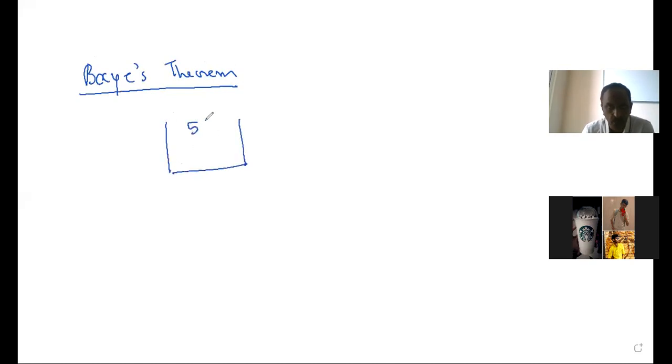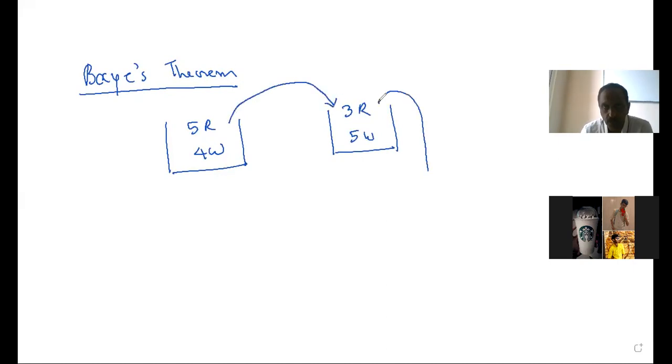containing 5 red balls and 4 white balls. Another bag has 3 red balls and 5 white balls. One ball is taken from this bag and put into this one. Then a ball is drawn from this. This is your experiment 1. This is your experiment 2.